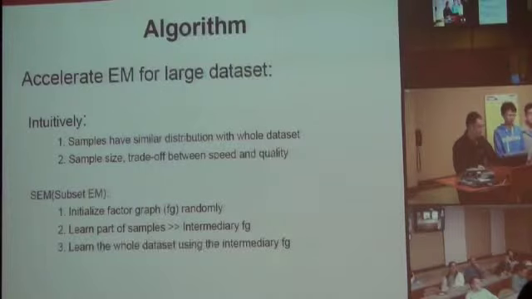Intuitively, samples have similar distributions to the whole data set. So what we have done in subset EM is that first we initialize the factor graph randomly, and we use this factor graph to learn a subset of our data set and produce an intermediary factor graph. Then we use this intermediary factor graph as the initialized factor graph to learn the whole data set.